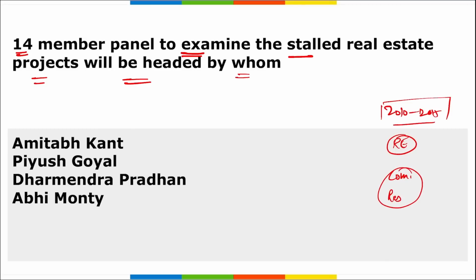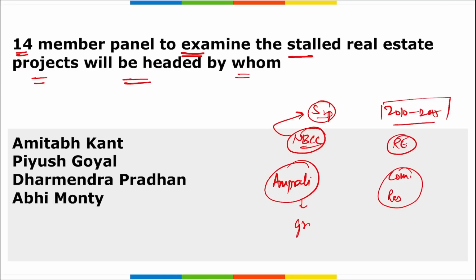So in order to look into those projects and revive them, and remember, there is a company, the NBCC, that is making the project on behalf of the guidelines of the Supreme Court. For example, if we talk about Amrapali, the Amrapali projects in Greater Noida were halted, right? But then the Supreme Court launched its probe and stated that NBCC will be completing the projects left by the same. So now the construction and every day-to-day working of the Greater Noida project of Amrapali is being taken by NBCC.